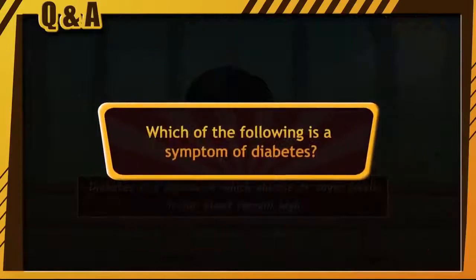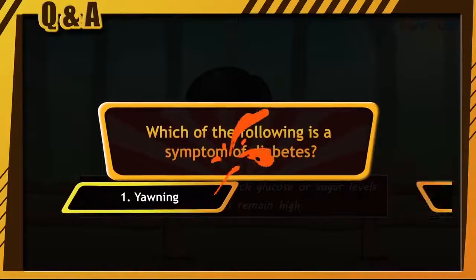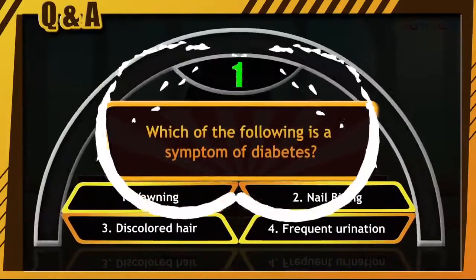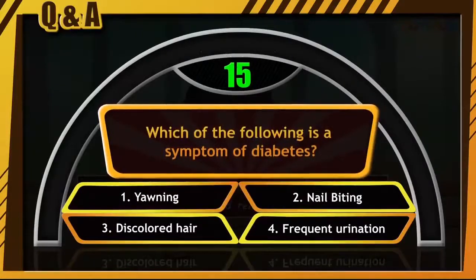Which of the following is a symptom of diabetes? Yawning, nail biting, discolored hair, frequent urination. Come on guys, clock is ticking. Start typing your answers.